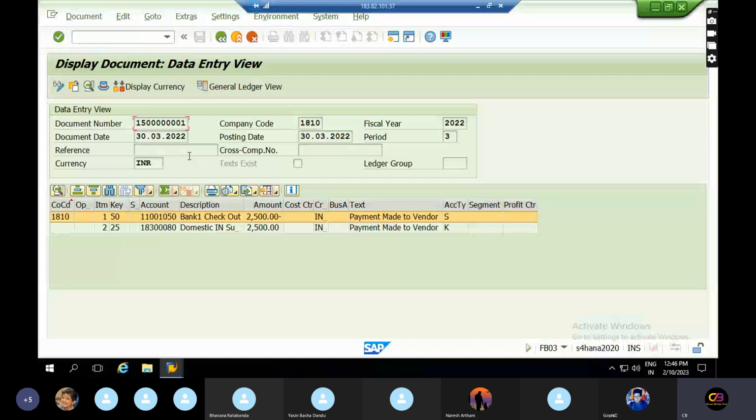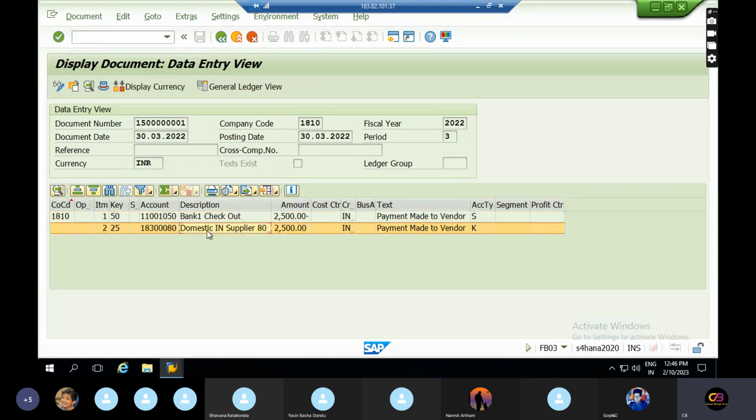What is the entry over here? This is the vendor and this is the bank. In which case will vendor and bank come? Anyone?